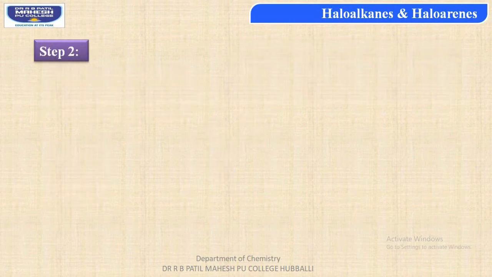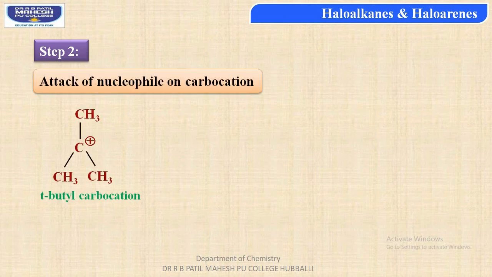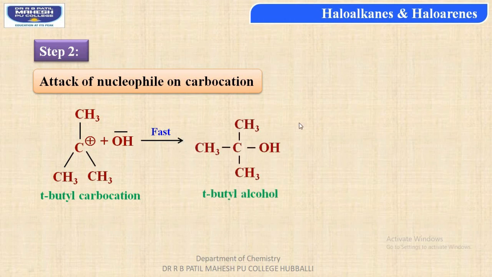Moving to the second step, attack of nucleophile on carbocation. In this case, student, tertiary butyl carbocation, which was formed in step number 1, is attacked by hydroxyl anion, and this process, student, is relatively fast, resulting in formation of tertiary butyl alcohol.